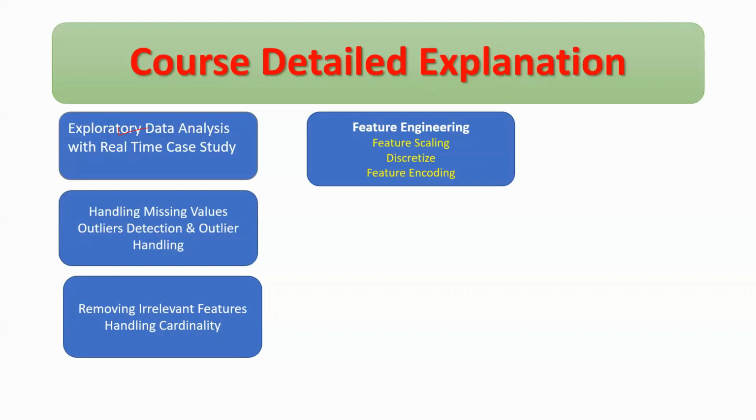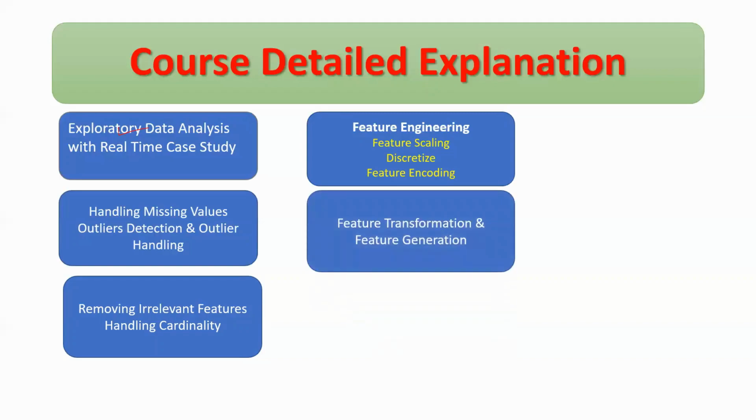Okay. Then we have to learn feature encoding techniques. In encoding techniques, we have to learn one-hot encoding, ordinal encoding, count frequency encoding, mean encoding, weight of evidence encoding, target encoding, rare level encoding, and feature hashing. Okay. Next, feature transformation and feature generation.